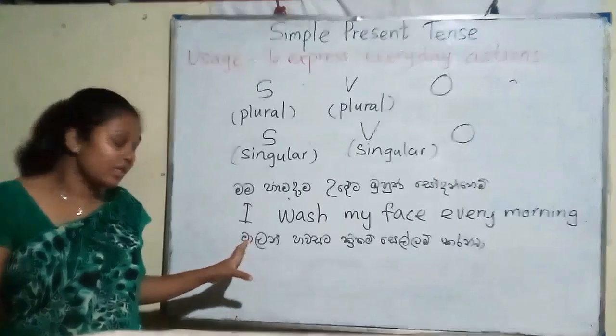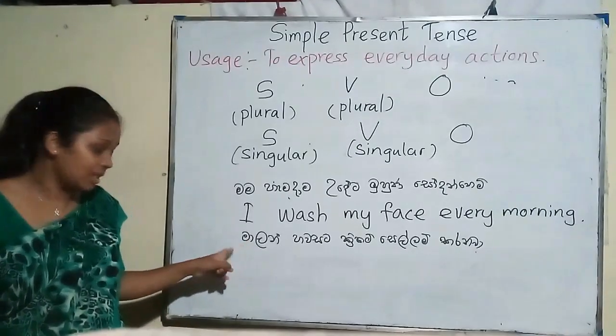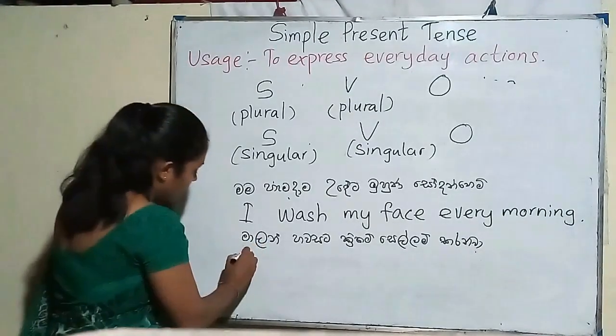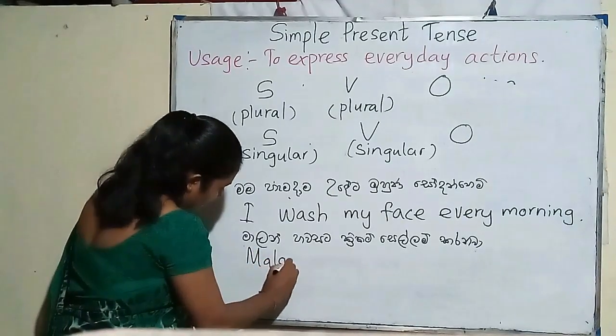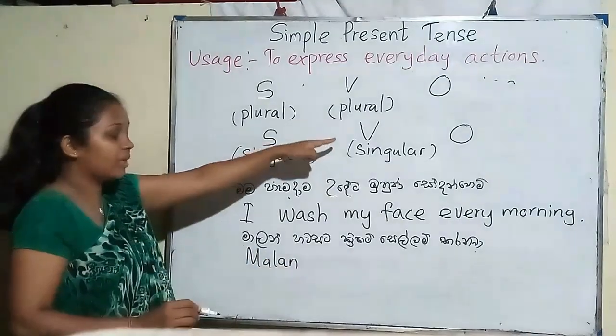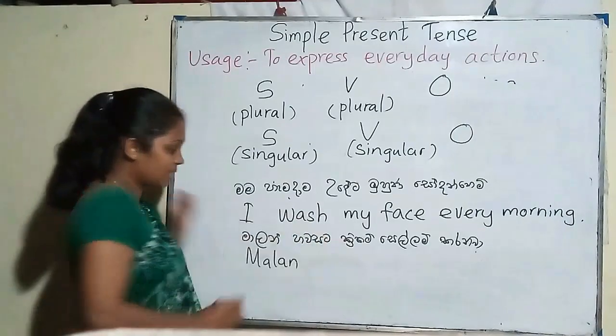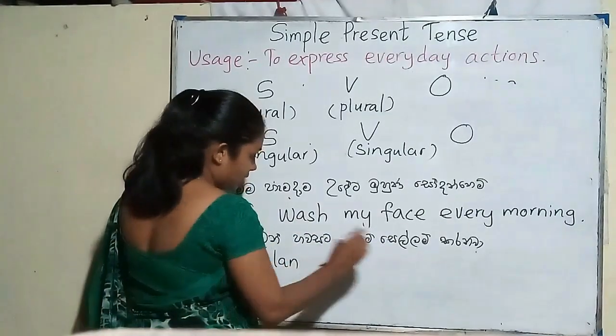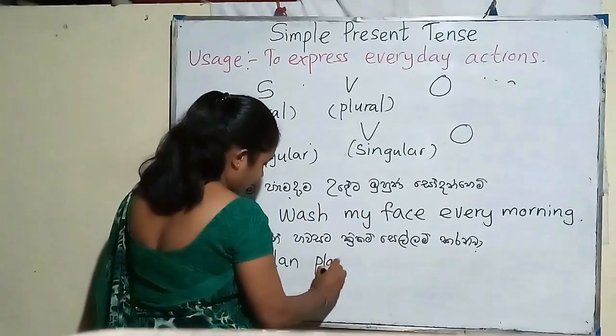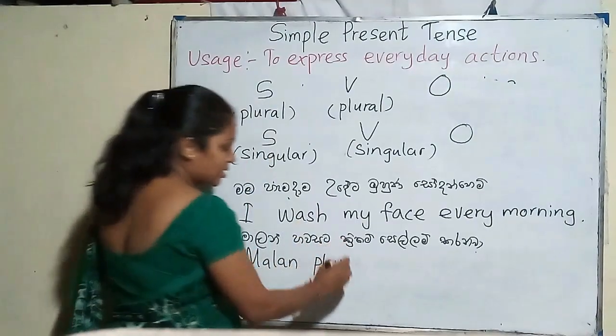First we have to find the subject of the sentence. Here the subject is මාලන්. Then we have to write the verb. The verb is සෙල්ලම් කරනවා. We say play. And the object is cricket.